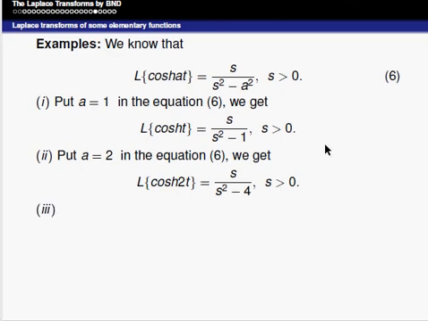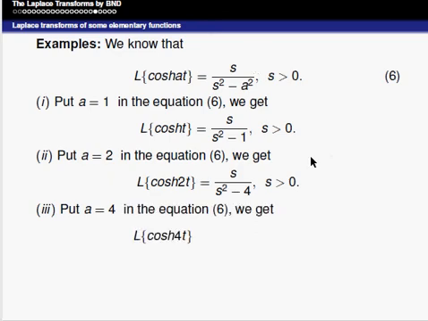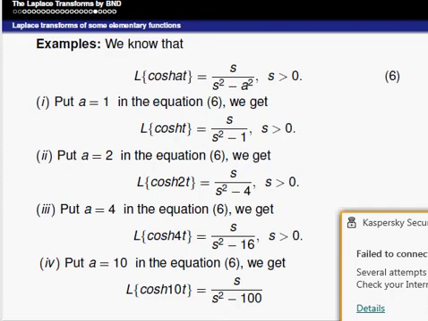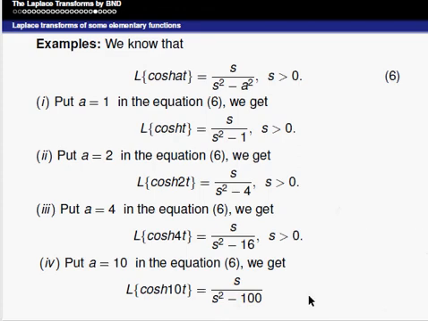s is greater than 0, and put a is equal to 4 in this equation, we get Laplace of cos hyperbolic 4t is equal to s divided by s square minus 4 square, that is 16, s divided by s square minus 16, s is greater than 0. Similarly, put a is equal to 10 in the equation 6, we get Laplace of cos hyperbolic 10t is equal to s divided by s square minus 100, s is greater than 0.